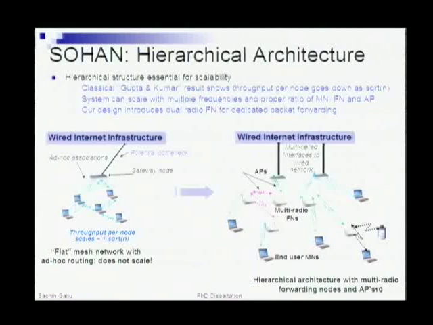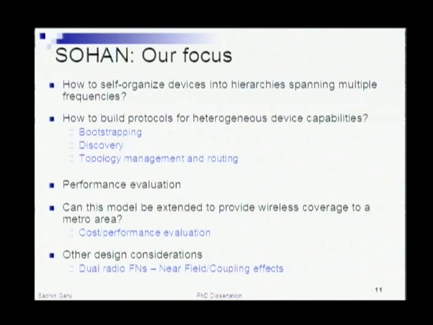So we have introduced this middle layer of forwarding nodes, and the focus of our work is mainly to address these questions: given that you have this deployment of mobile nodes, forwarding nodes, and access points, how do these devices self-organize into hierarchies which yield a good performance improvement in terms of capacity? What's the protocol design, considering that you have heterogeneous devices that might be participating in the network? By heterogeneous, I mean there might be devices like laptops and PDAs, which have completely different energy and CPU constraints as compared to other more powerful machines.